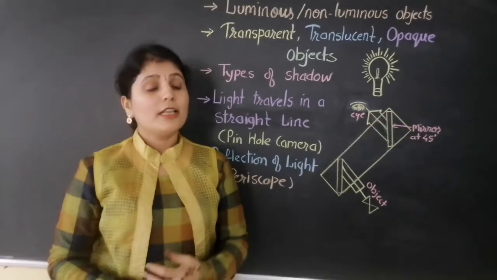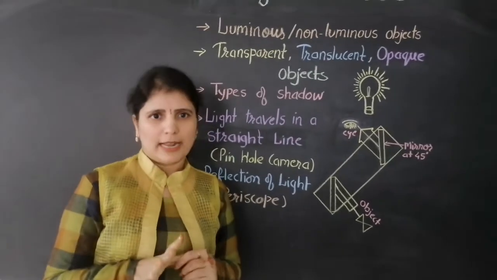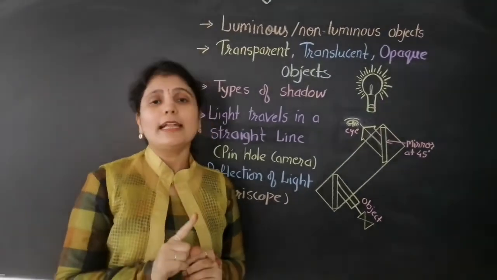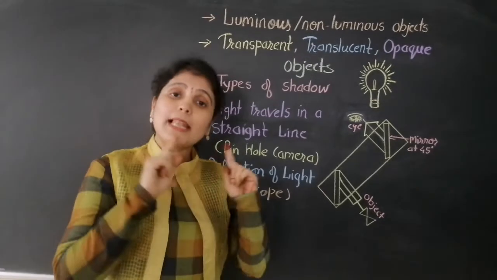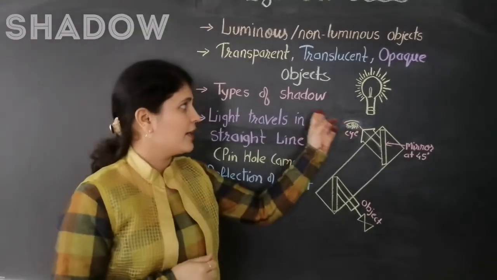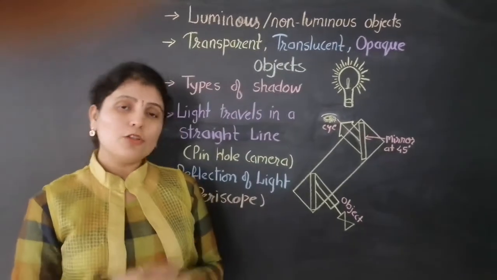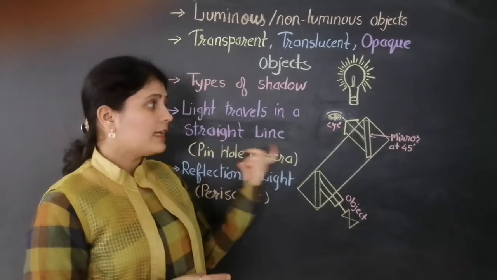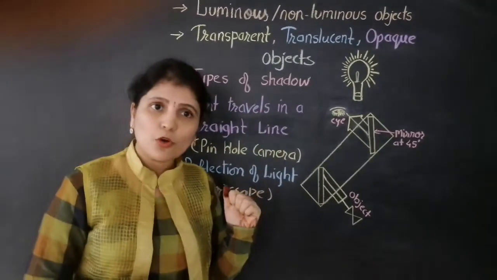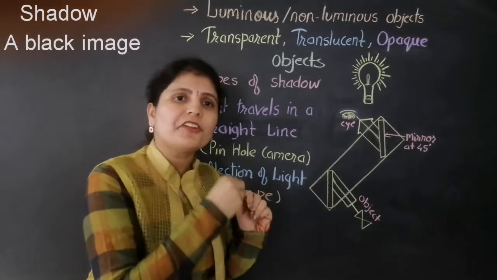Just now we saw, children, that whenever light falls on an opaque object, it blocks the light. But whenever the light is blocked by an opaque object, a black color image is formed. And that black color image is nothing but shadow. So, whenever light falls on an opaque object, the shadow is formed because in that particular area, the light is not reaching.